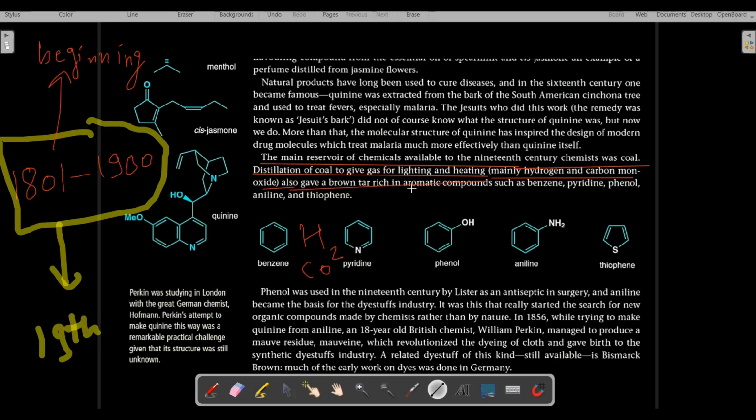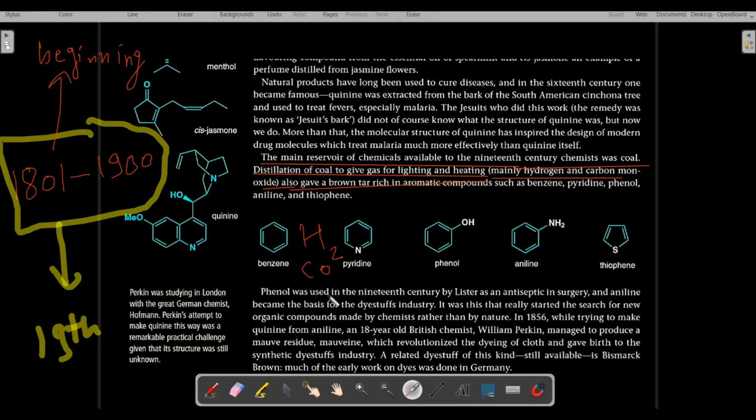So when we distilled the coal, in the end we got a brown tar which was rich in aromatic compounds. Those aromatic compounds were benzene, pyridine, phenol, aniline and thiophene.